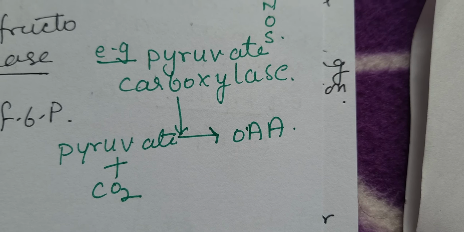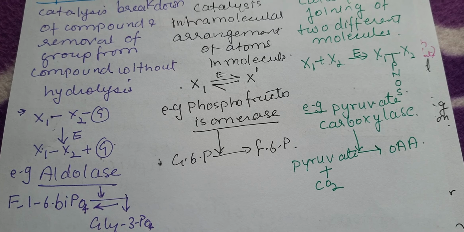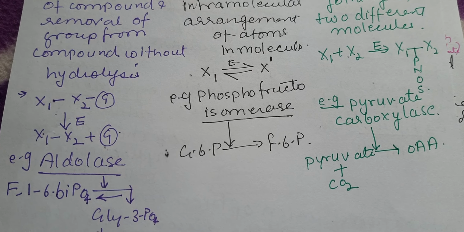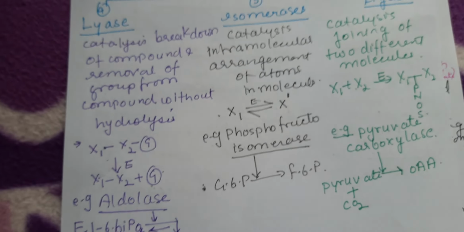So these are different categories of enzymes and they catalyze different types of reactions. So they are classified into 6 major groups.